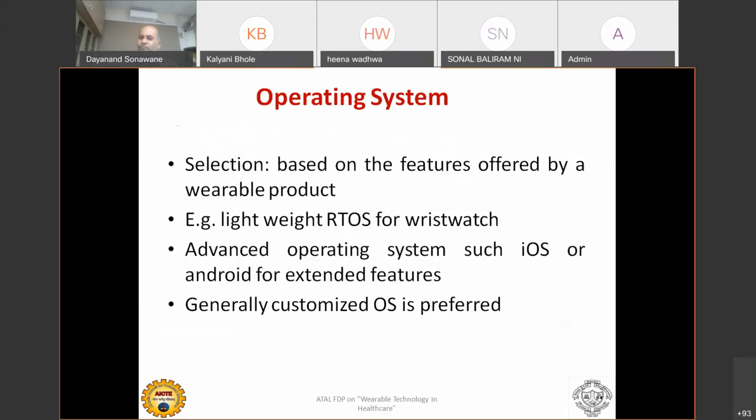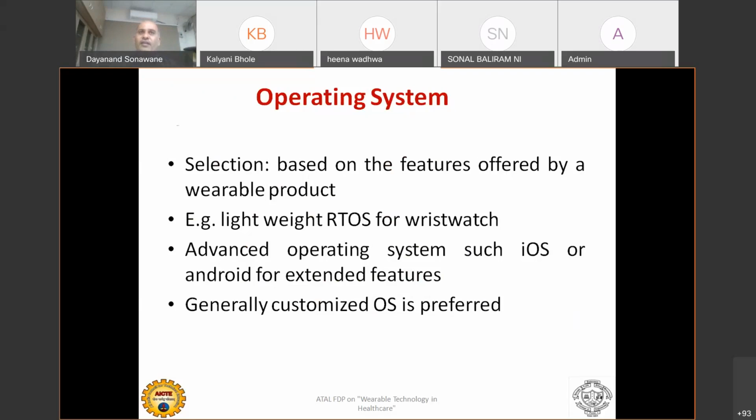Another component we are talking about is the software, which is the operating system. Every wearable device has one application program running with this. That gives the user interface, a seamless interface for the user to interact with the wearable device, whether giving input or taking output. They are running a dedicated, very lightweight OS, and that provides a very good interface.